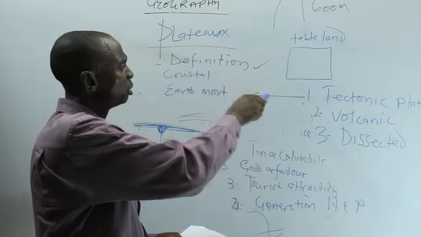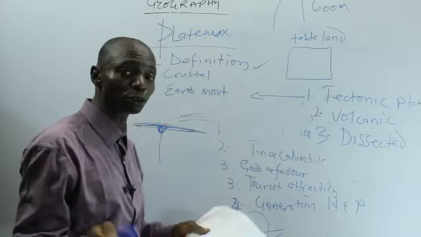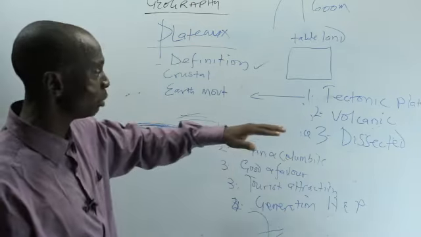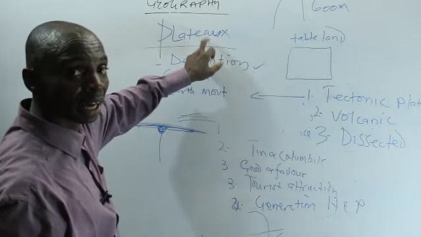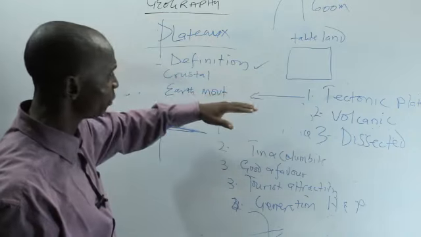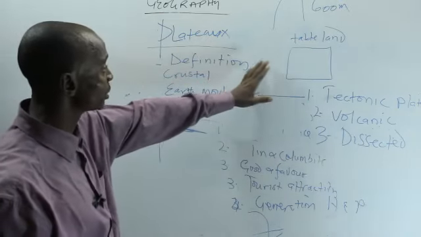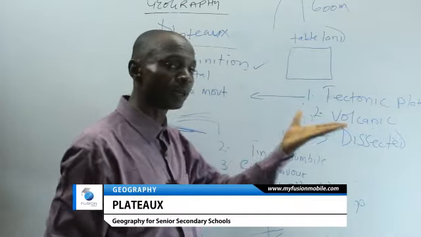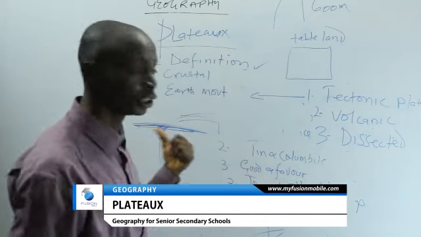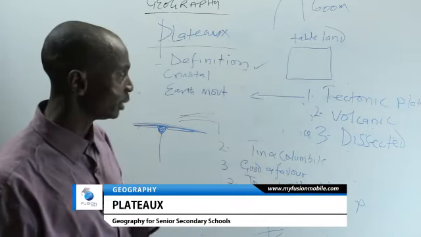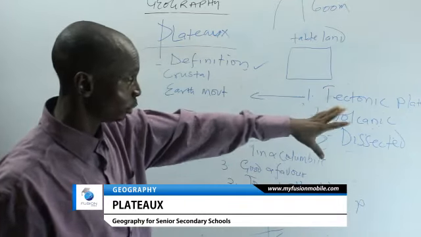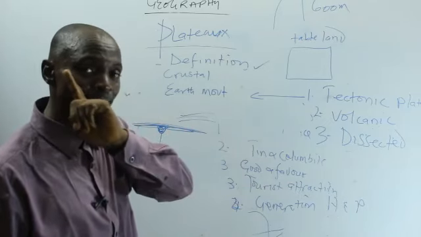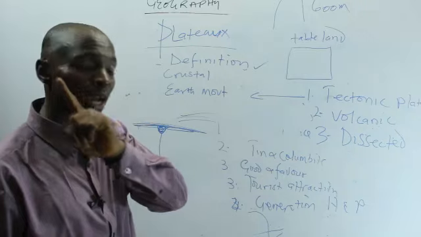We have discussed what plateau is. I've told us it's an elevated upland with a flat surface, a tableland. Another name for plateau is an elevated tableland, it's a flat surface. Then we have types. We have tectonic. This one is as a result of the crustal movement of the earth. We are going to discuss that whenever we are talking about the earthquake. That one is different from the type of movement the earth exhibited when we talk about the rotation and revolution.